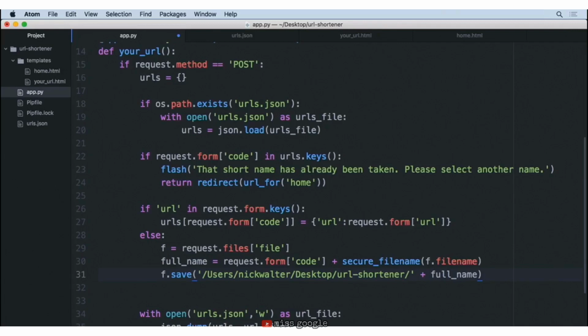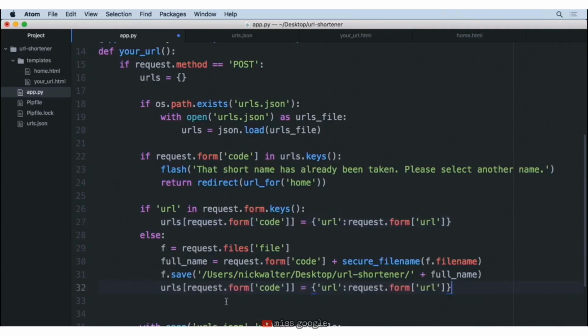Now, once we've done that, that will save the file, but then we need to update our urls.json with this new information. Similarly to what we did on line 27 to say, hey, go ahead and save this URL for this chunk of code. So we'll go ahead and copy that line and paste it down below. We're going to keep all of this the same on the left, but here instead of URL, we'll change this to file. And then instead of request.form for URL, we simply want to take whatever the full name is of that file. So we'll take full_name, and then we can go ahead and save this.